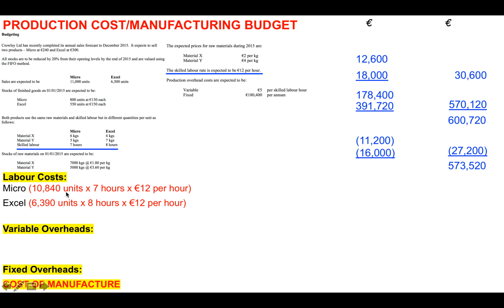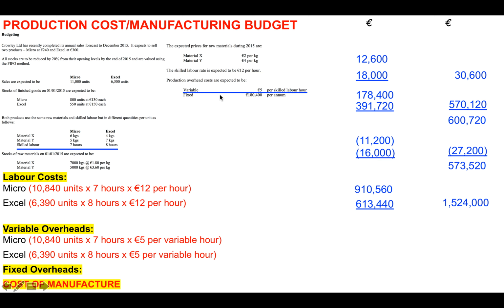So 10,840 units by 7 hours by €12 per hour, €910,560. And then Excel, 6,390 units by 8 hours by €12 per hour, €613,440. So the total cost of labour, €1,524,000. Then we're going to do the variable overhead.